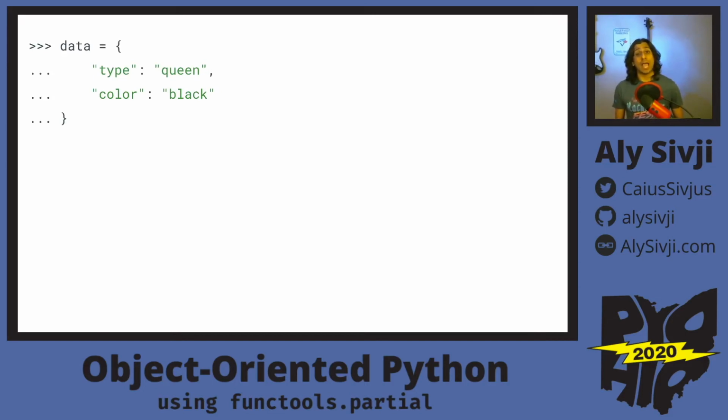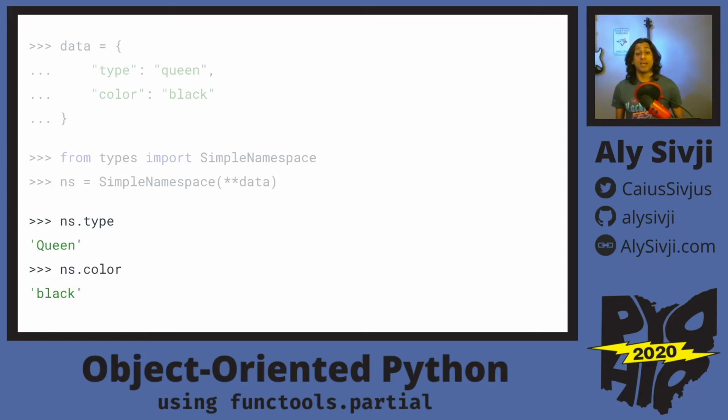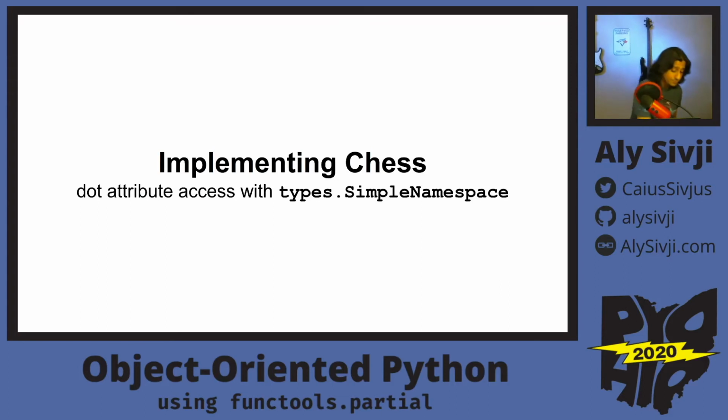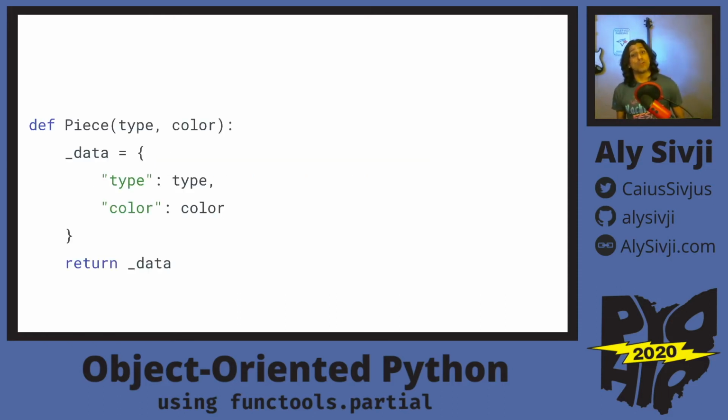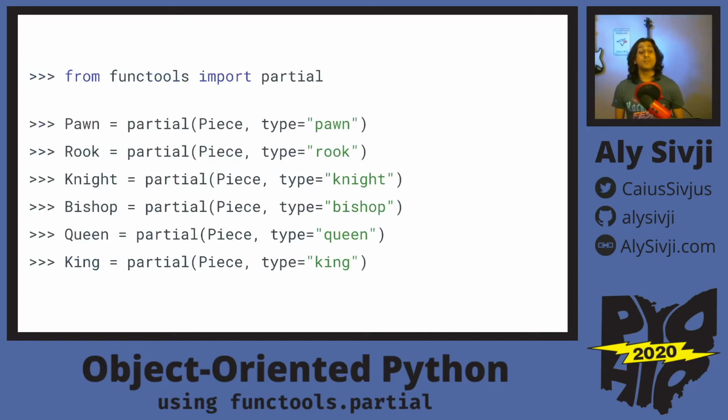For example, if we have a dictionary called data, we're going to import SimpleNamespace, slap that dictionary into that constructor, and now we can actually go out and use dot notation to access those attribute values. Jumping back into the code for a piece function, we'll wrap our dictionary inside of a namespace, and then we're going to return that back to the caller. Now that we have that piece function that behaves like an object, we can create all the piece objects that we need to initialize our game.